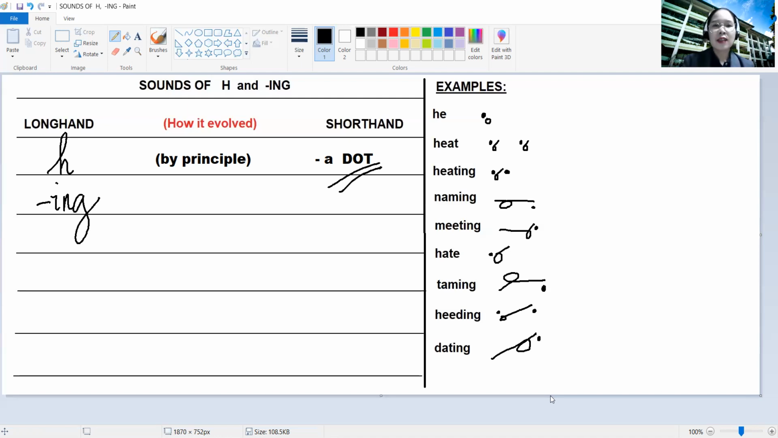So thank you. And for our next topic, I'm going to discuss and illustrate the shorthand symbols for letter O, R, and L.